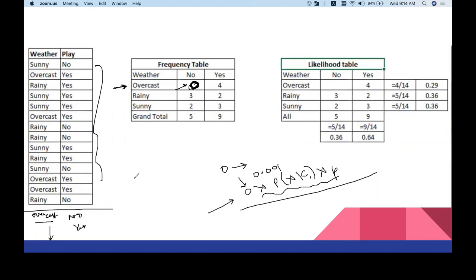Now, the other way it works in logistic regression or other algorithms is you get individual probabilities. Let's say the test feature is overcast, your logistic regression will say what is the probability of yes and the probability of no. The probability of yes is 0.7 and the probability of no is 0.3. Since 0.7 is more, the final answer will be yes. That is how other algorithms are going to work. Here in the case of naive Bayes, this will always be 1.0 and 0. Now this 0 is the problem of zero frequency. Did I make it a little bit more clear?